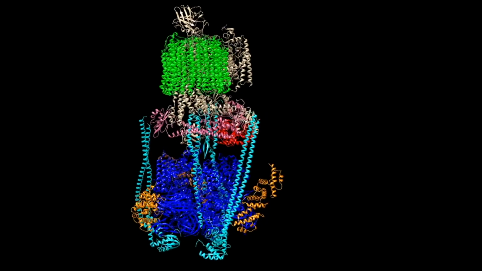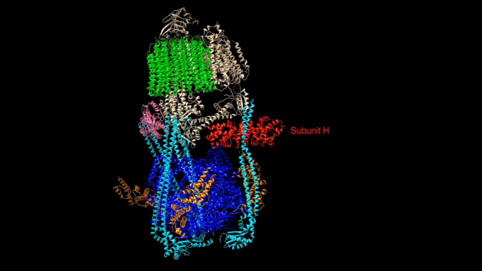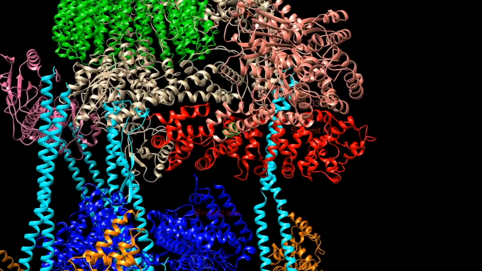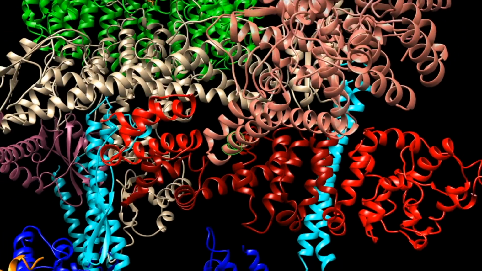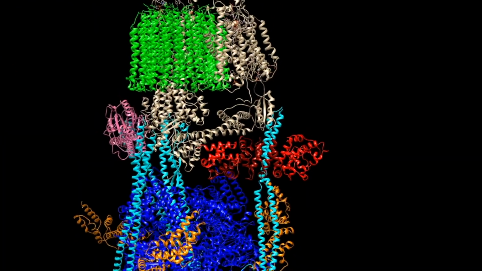This is the protein V-ATPase, which is bound to the membrane of the phagosome. In the phagosome-lysosome fusion process, subunit H of the V-ATPase binds to the protein VPS33B, which is part of the HOPS complex and is attached to the lysosome. This induces phagosome-lysosome fusion, leading to phagosomal acidification.